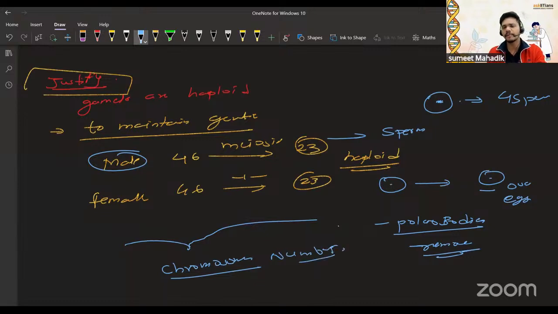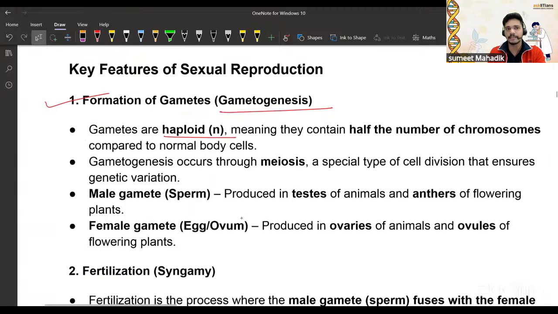Okay, so four sperm can be formed, there is no issue, but polar bodies are formed in the case of oogenesis. Very good. So that's the same thing. Male gametes are produced in the testes of animals and the anther of flowering plants. See, we are talking about humans and plants together. Female gametes, egg and ovum, are produced in the ovaries of animals and ovules of flowering plants.